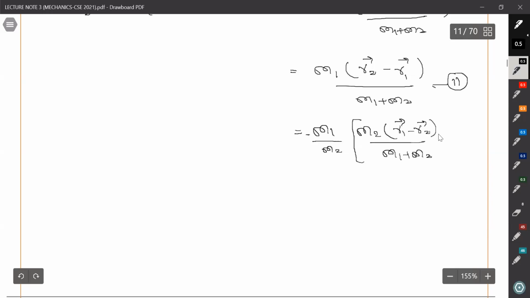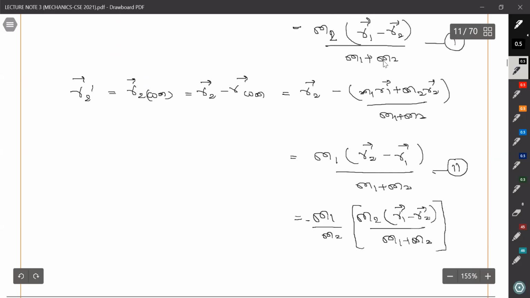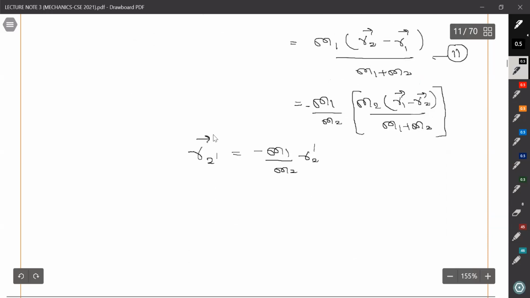And what is this? See this, we have just found out this one. This is r1 dash, so r2 dash can be written as minus m1 by m2 r2 dash. So we prove the collinearity.